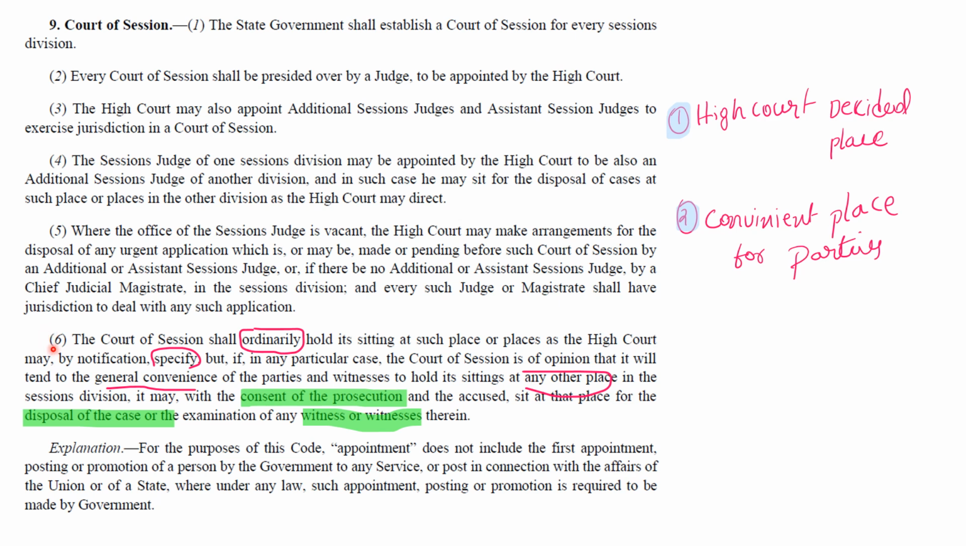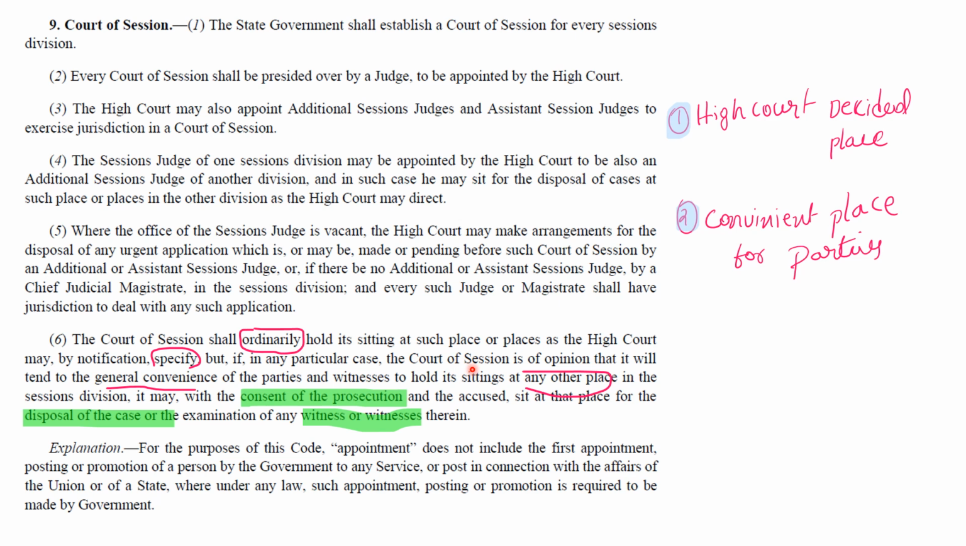Subsection 6 of section 9 talks about the location of the sessions court. So this subsection addresses the location of the court of session. It mentions that Court of Sessions ordinarily holds its sitting at the place specified by the High Court through notification. So the place is decided by High Court through notification. It's not just an order, it's by notification, gazette notification.